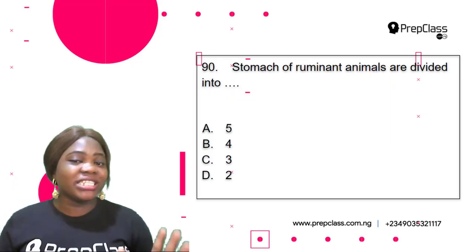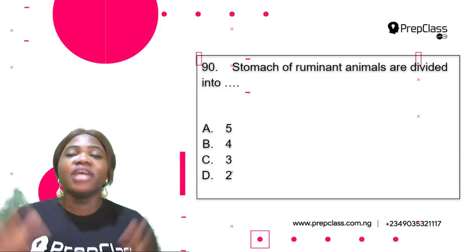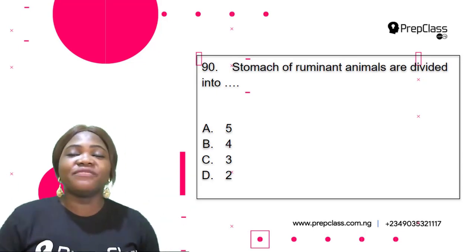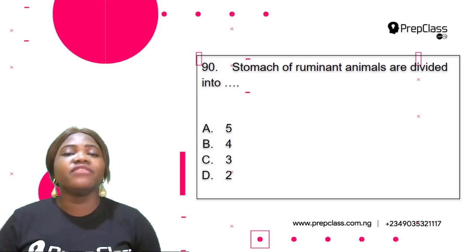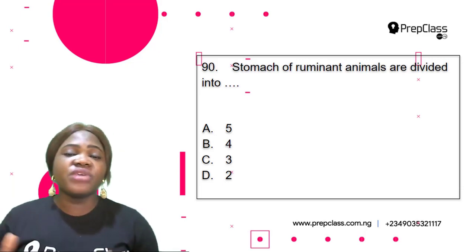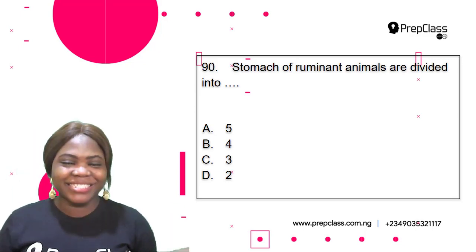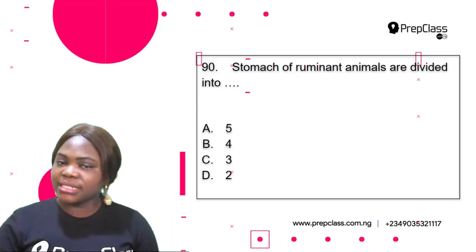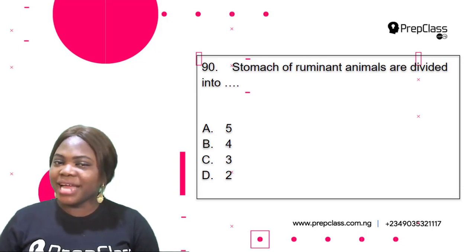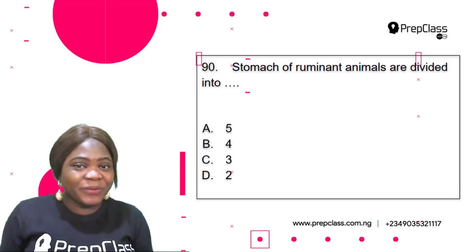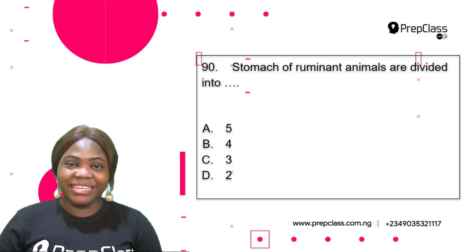Now, the last question in this video, question 90, says stomach of ruminant animals are divided into dash. A, 5, B, 4, C, 3, D, 2. So which of the following options is correct? First of all, what is a ruminant animal? Do you know what a ruminant animal is? And can you give an example? And then let's do it together now.